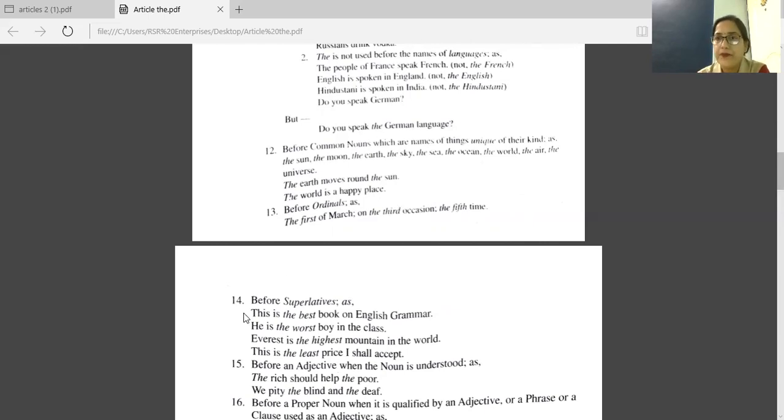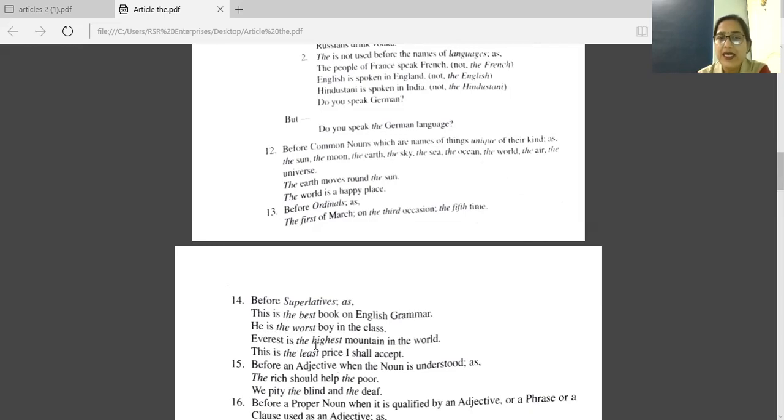Now 14th, before superlatives. We have 3 degrees: positive, comparative, and superlative. So if you are using the superlative degree, before that you have to use the. This is the best book on English grammar. Best is the superlative degree: good, better, best. So before best, you have to use the. He is the worst boy in the class. Worst is the superlative degree of bad: bad, worse, worst. So we have the worst.